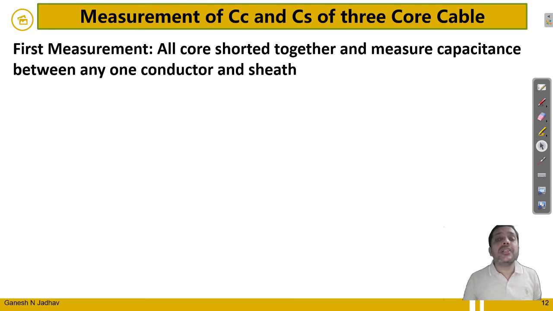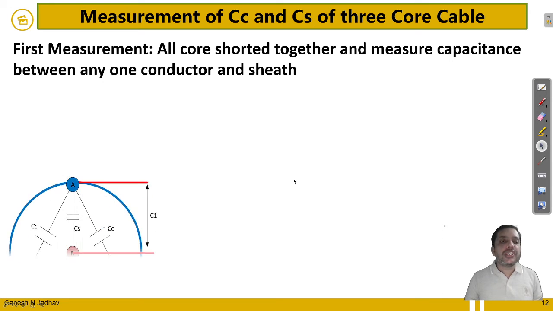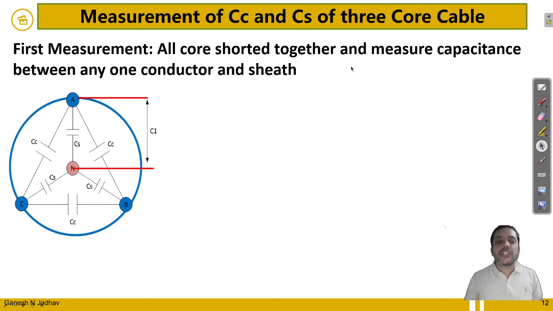Now, how to measure the CC and CS? There are different types of measurement. In the first measurement, all cores are shorted together, meaning core 1, core 2 and core 3, and the capacitance is measured between any core and neutral. As the cores are shorted, the CC values get bypassed, so they become redundant. So CC will become 0, this is also 0, this is also 0 because it is shorted.